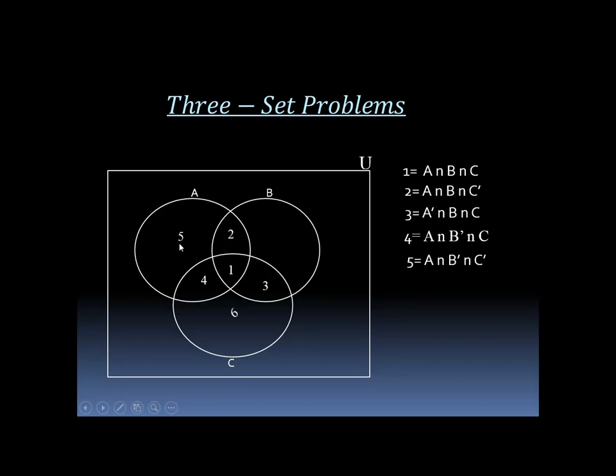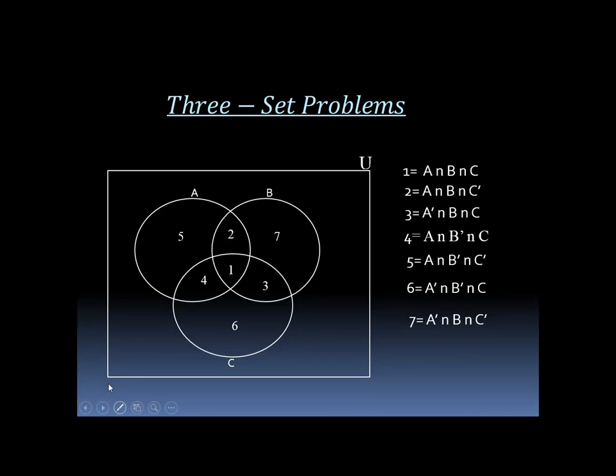Region 6 is equal to A complement intersection B complement intersection C, which means members of C only. And region 7 is equal to A complement intersection B intersection C complement, which means members of B only.